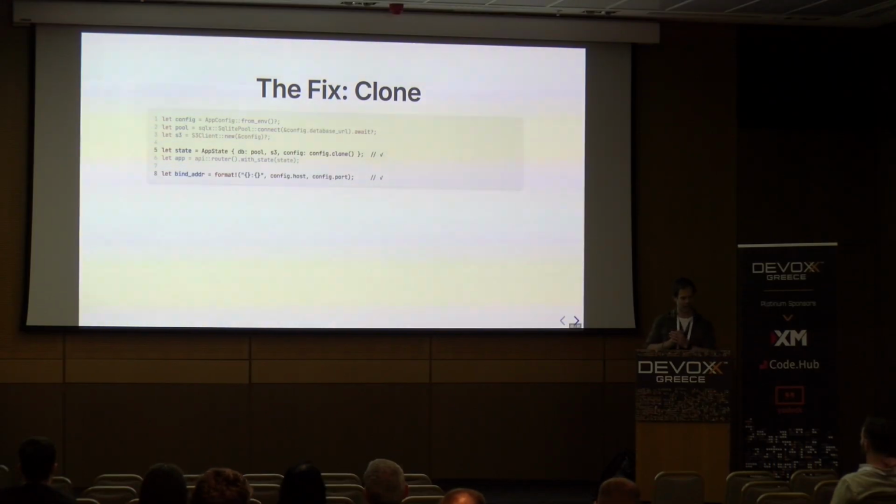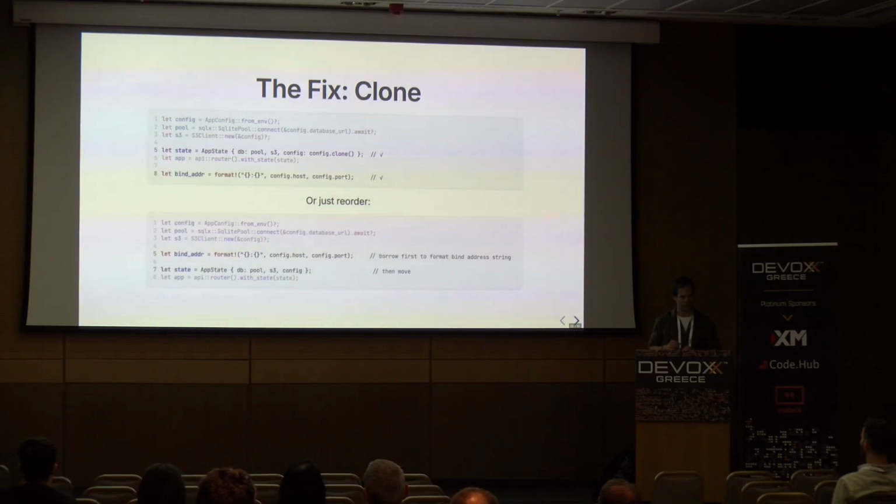We can look at this again and we can say, hey, on line 5, per what we understand and what the compiler suggests, we can just copy config, right? We can make a separate copy of it. AppState can own that. And down on line 8, we're free to use config again. And this is absolutely fine and will compile. But if we think a little bit more about it, we can also do this. We can say, hey, when we format that string to generate the connection URL for the web server, format doesn't need ownership of those values, right? Format is just reading them, writing a string, and then returning ownership back. You can imagine it takes an ampersand in the macro signature.